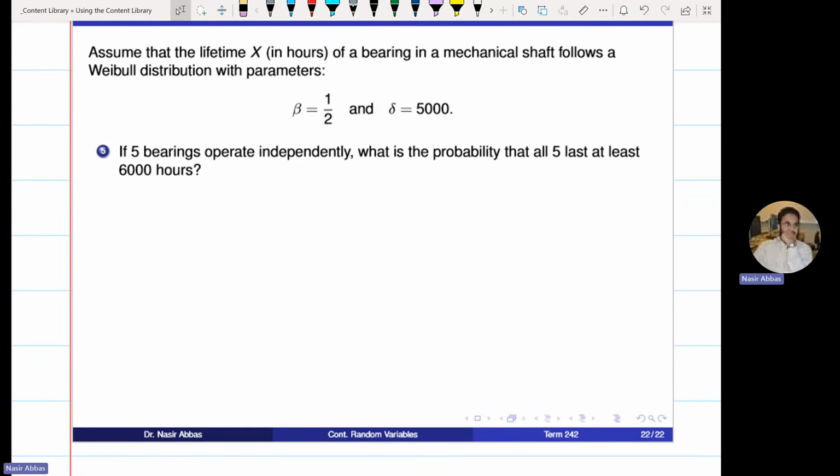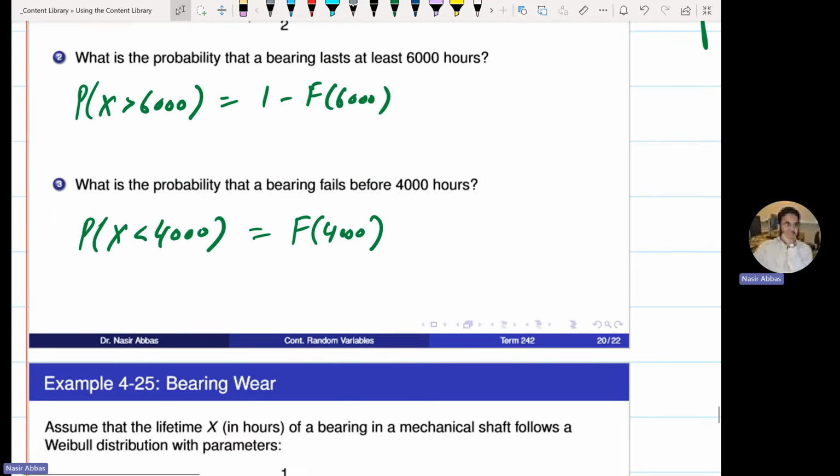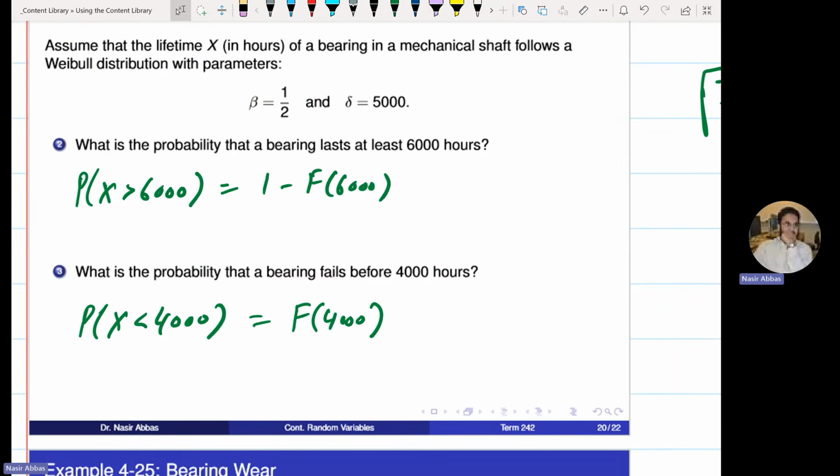If you select 5 bearings, what is the probability that all of them will last for more than 6,000? What was the probability that one bearing lasts for more than 6,000? You found it in part A. One bearing lasts for more than 6,000 hours. You found this probability to be 0.3347. Now, the last question is saying that you have 5 bearings, not one bearing. What is the probability all of them will last for more than 6,000 hours? Raised to the power 5.